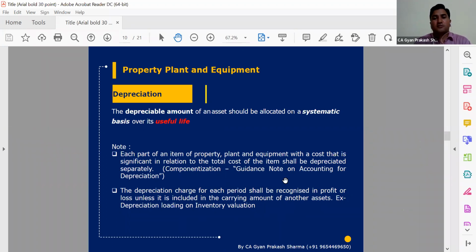The depreciation charge for each period shall be recognized in P&L. That is not a specific issue, but there are some cases, like inventory valuation. We load depreciation on plant and machinery which is directly used in the factory. So the depreciation part, which would be a revenue nature item, is charged to inventory valuation. So it becomes a part of another costing.